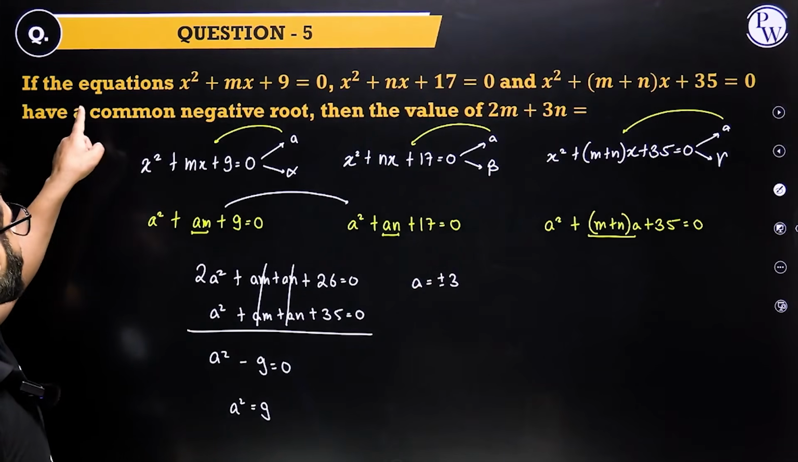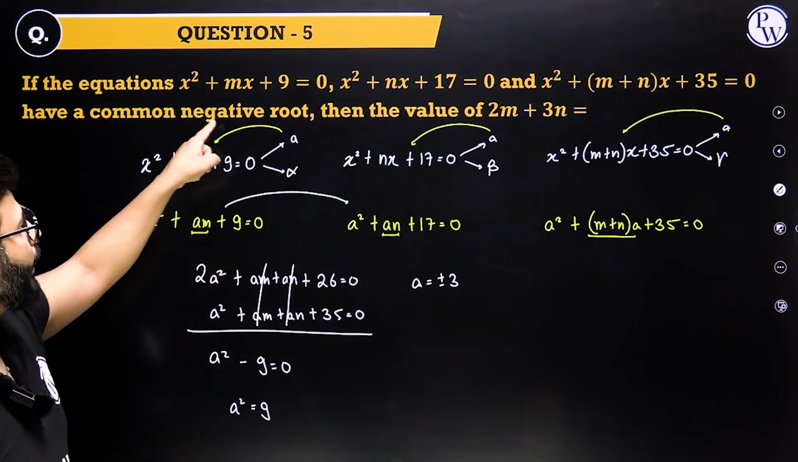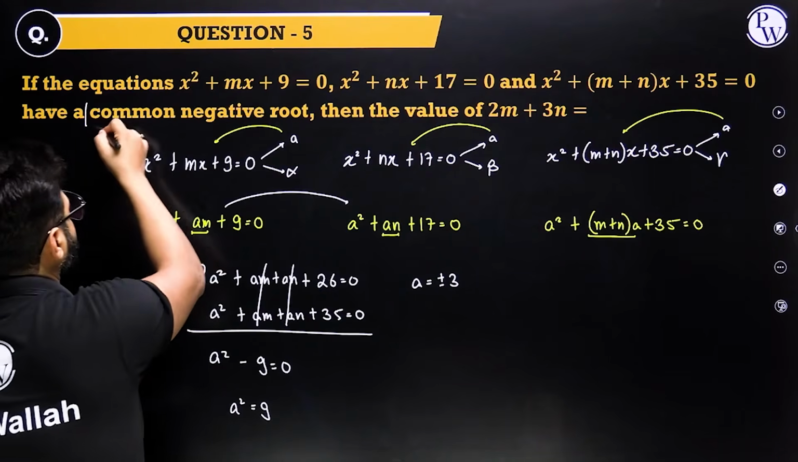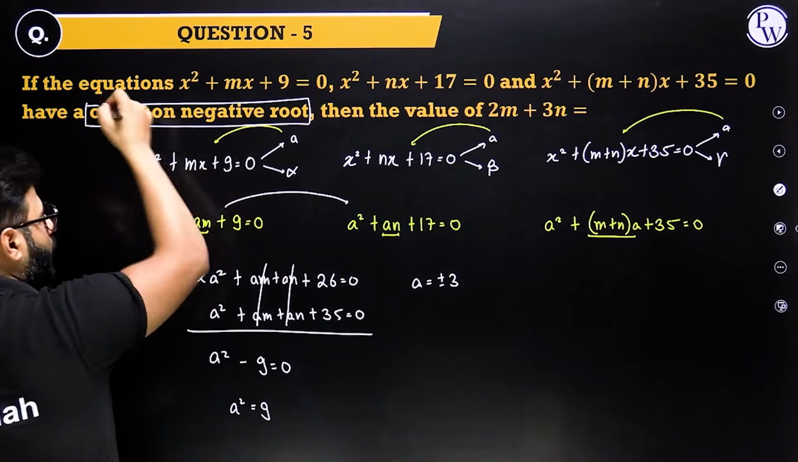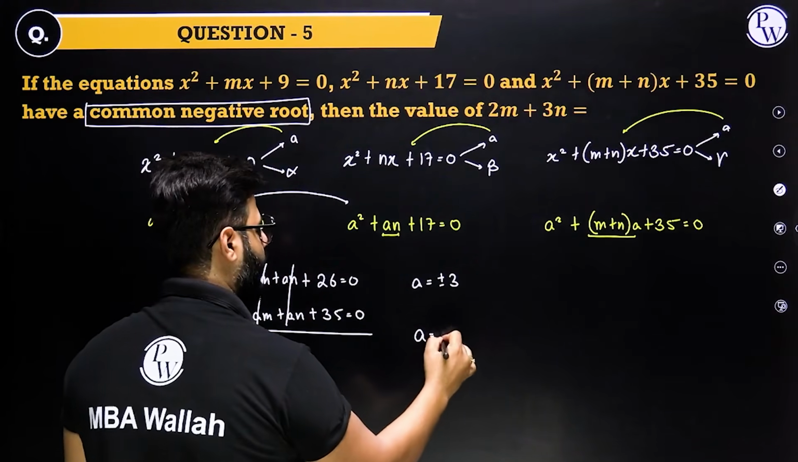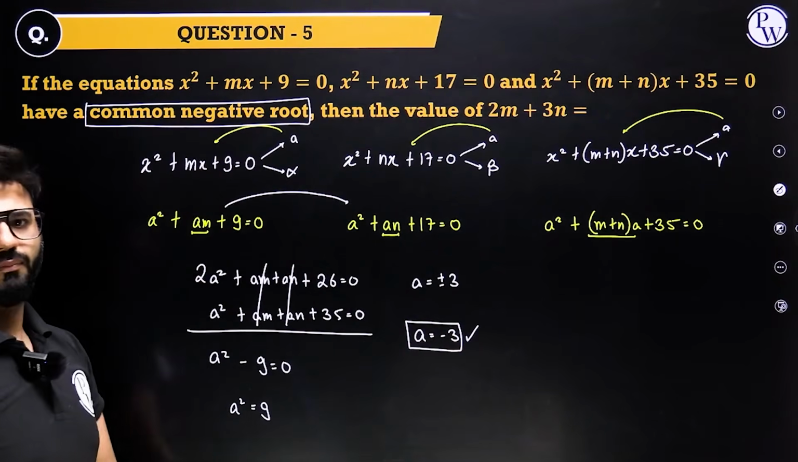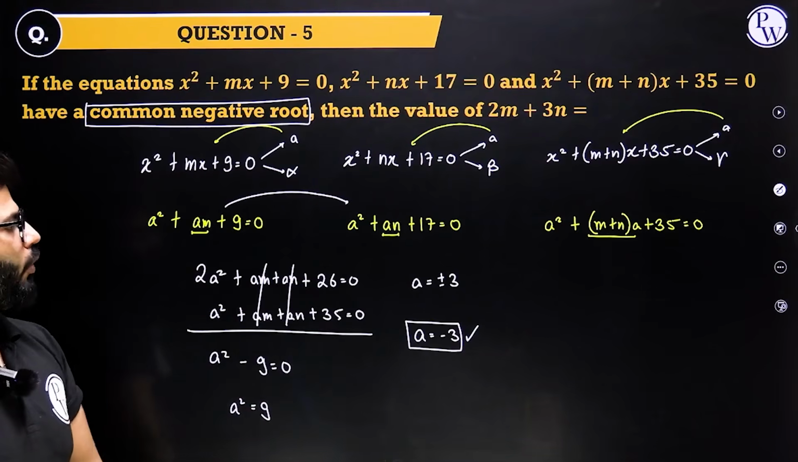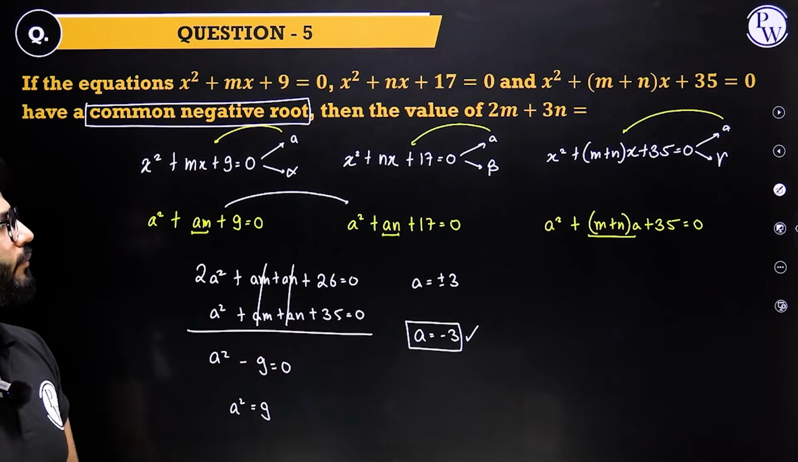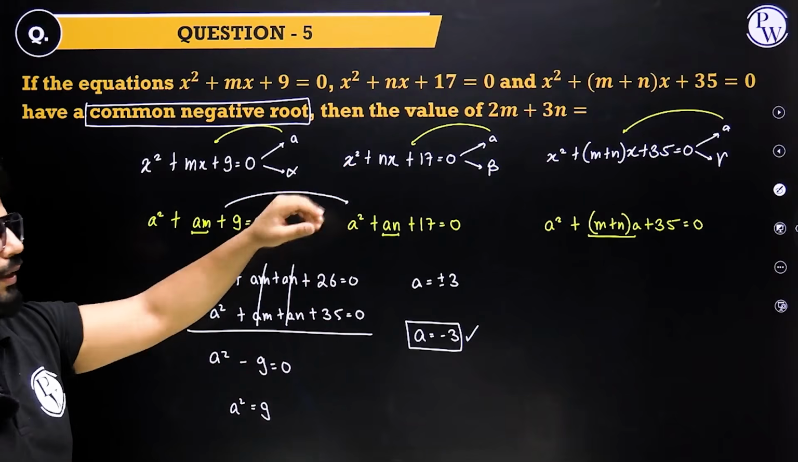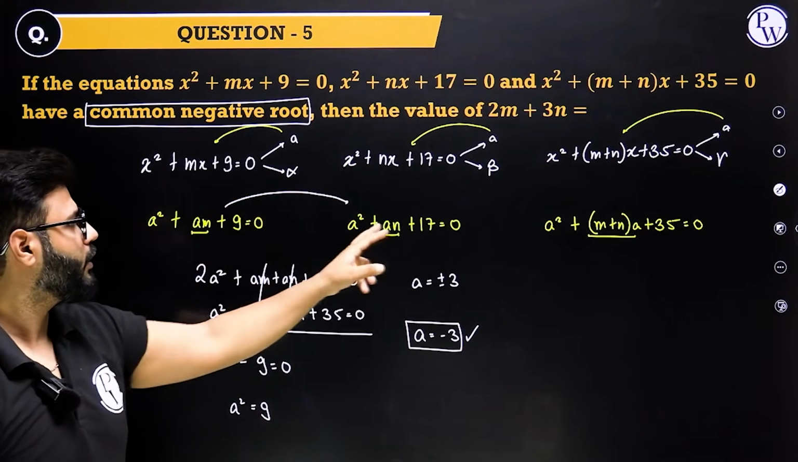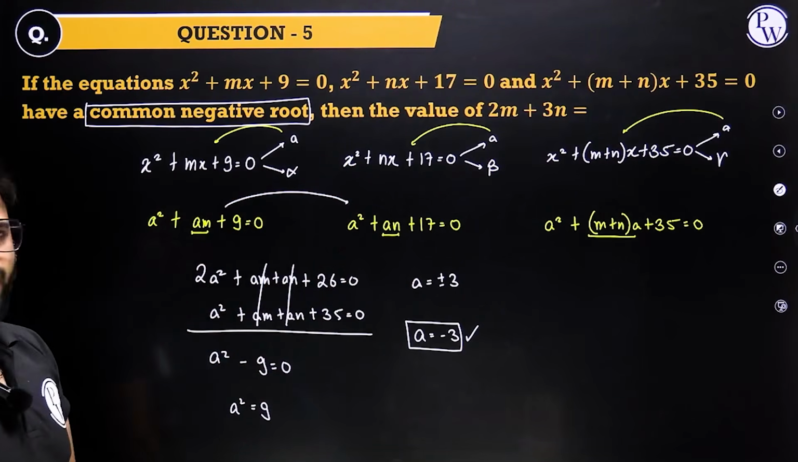Of course, since the question tells me that they have a common negative root, that means a equals minus 3 works well for us. Negative root. Superb. Now we know a. Now we need to get 2m plus 3n. Fantastic. We already have these equations which will help us to find m and n.